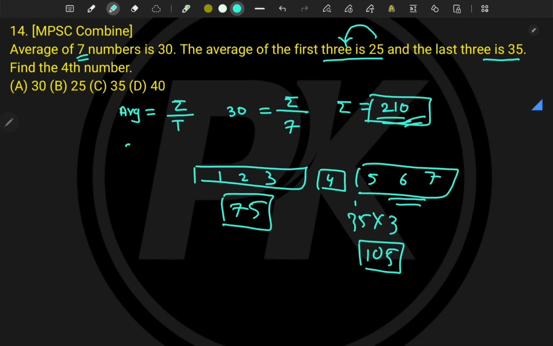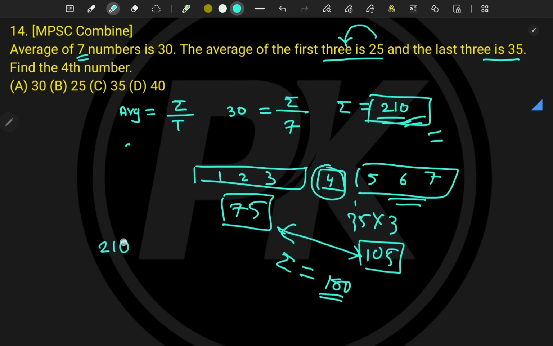Now I have given a good hint to solve this problem. So tell me, what is this summation? It is 180, right? The earlier summation was 210, and the difference is only a single number.